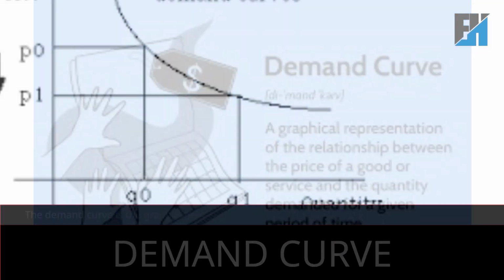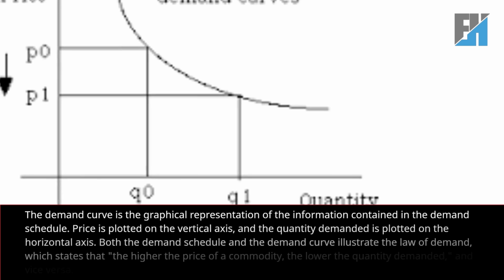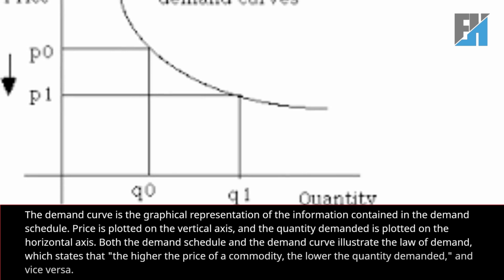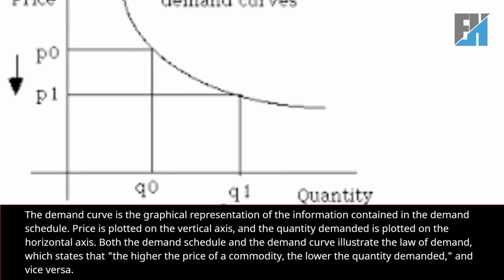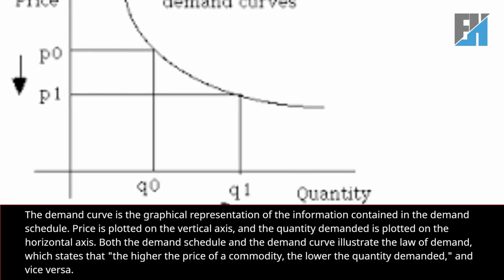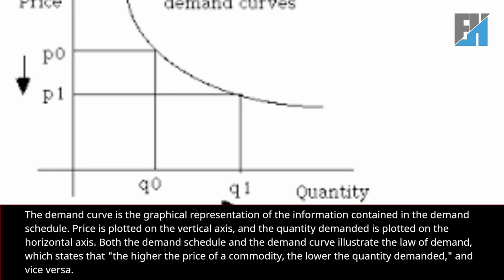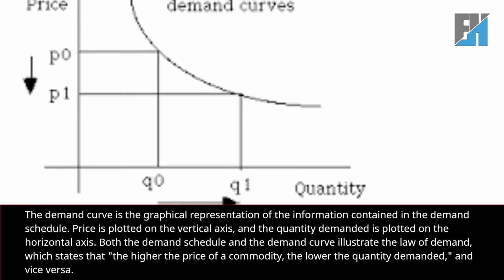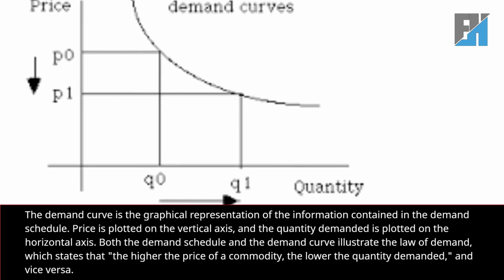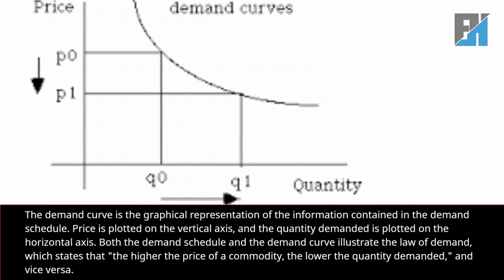Demand curve. The demand curve is the graphical representation of the information contained in the demand schedule. Price is plotted on the vertical axis, and the quantity demanded is plotted on the horizontal axis. Both the demand schedule and the demand curve illustrate the law of demand, which states that the higher the price of a commodity, the lower the quantity demanded, and vice versa.